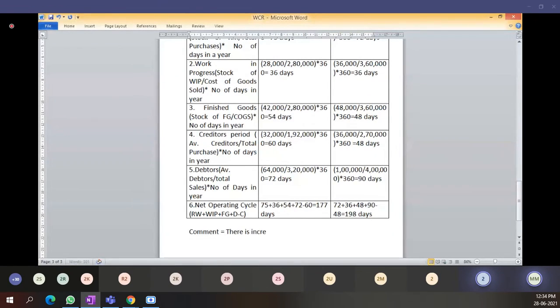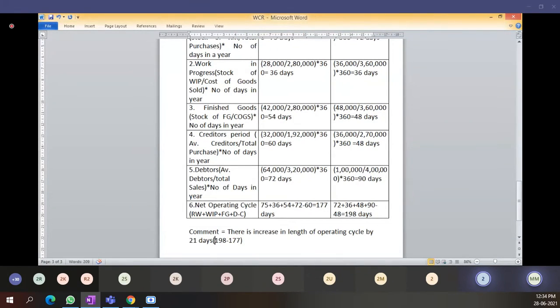There is an increase in the length of operating cycle by 21 days. How does 21 days come? 198 minus 177.